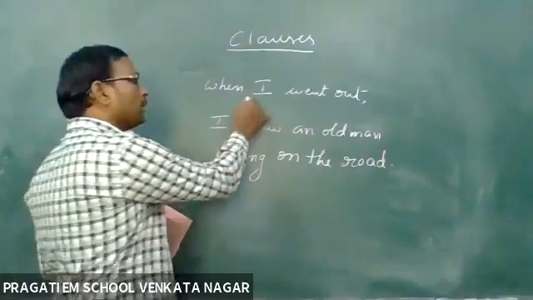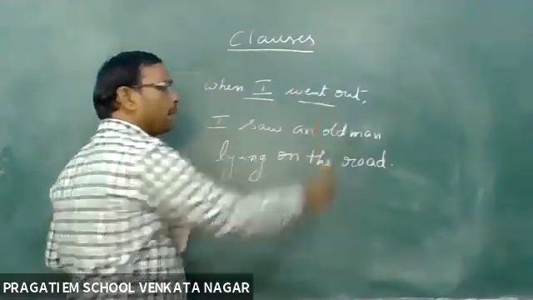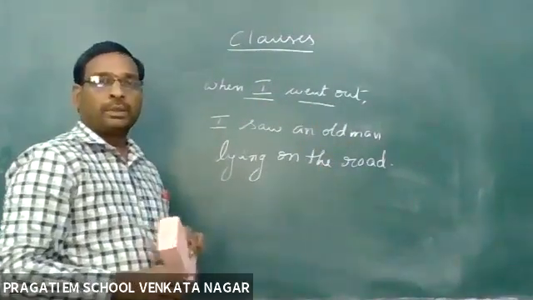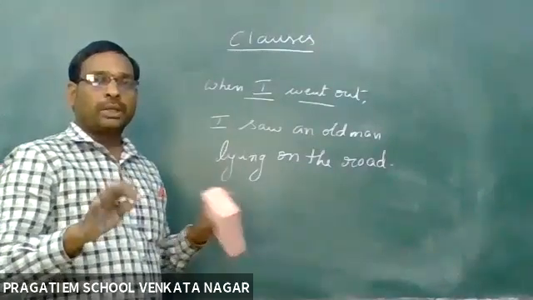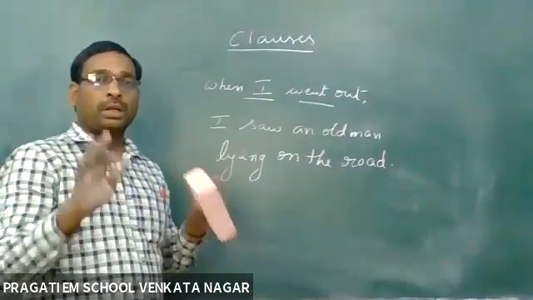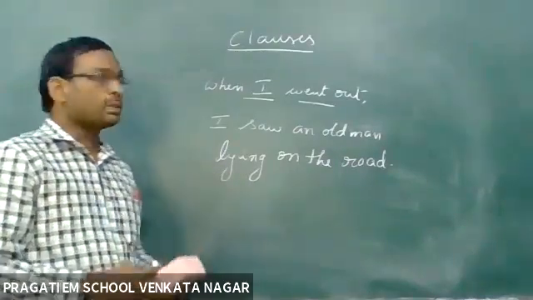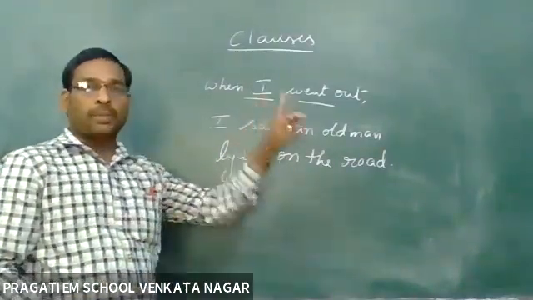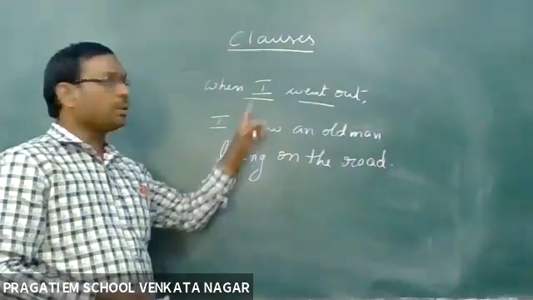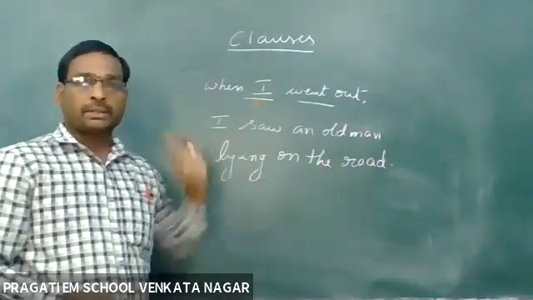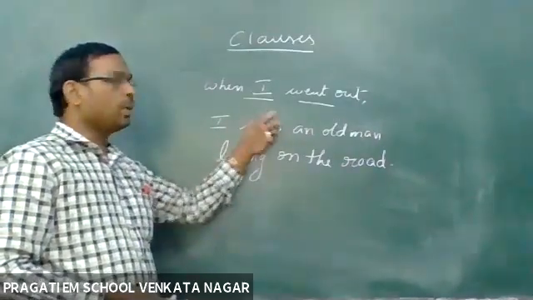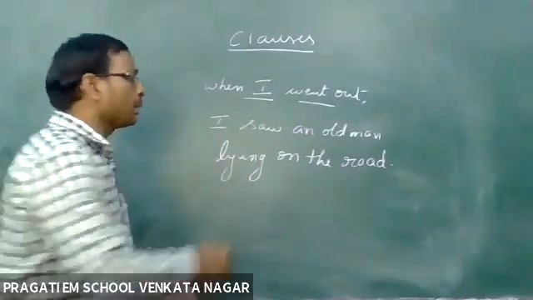Here, subject is there, predicate also there. Whenever I use when I went out, you are unable to understand what I am going to say, because this clause is not completed. It is not giving complete sense.